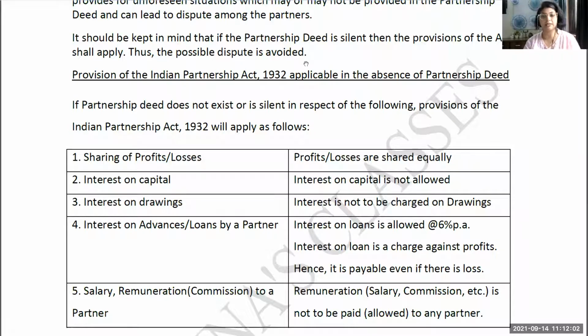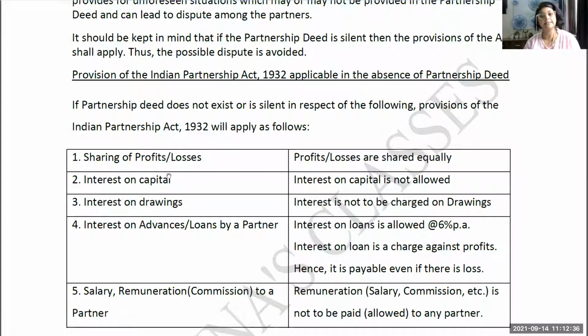Second point is interest on capital. No interest on capital will be allowed if there is no partnership deed. If partners want to take some interest on capital because of the opportunity cost, then they will have to write this down in the partnership deed, what will be the interest on capital given to each partner, and whether it is a charge against profit or not. We will be doing that in the coming concepts: what is interest on capital, how do we deal with it, whether it is a charge against profit or not. There are different treatments for that.